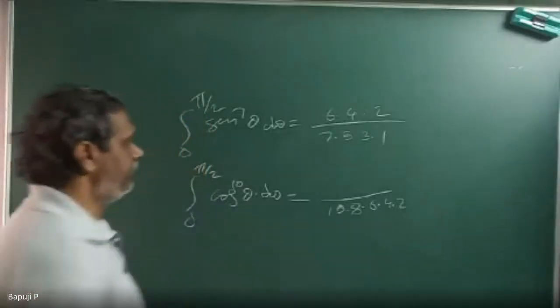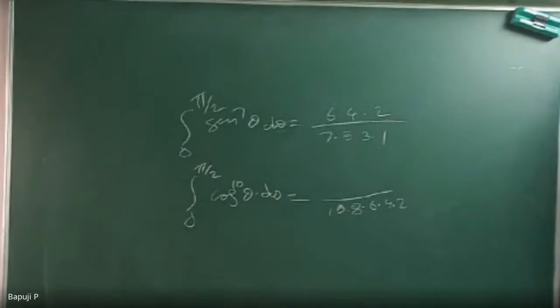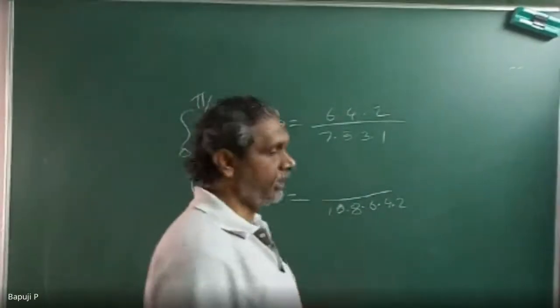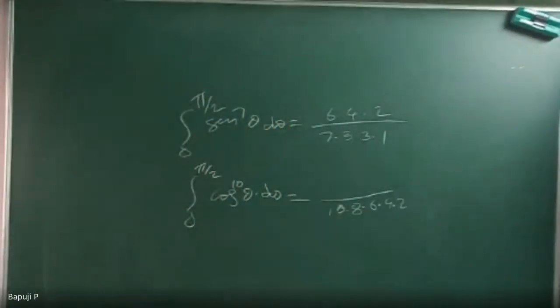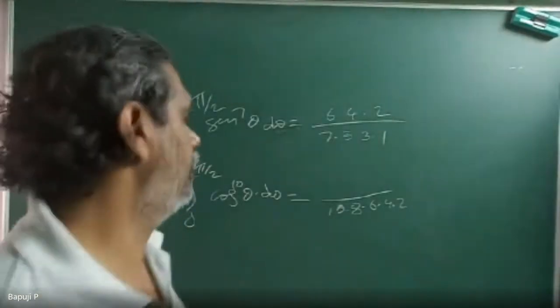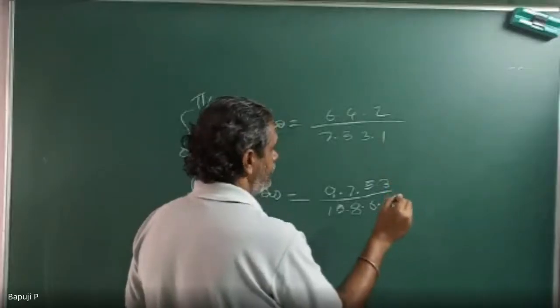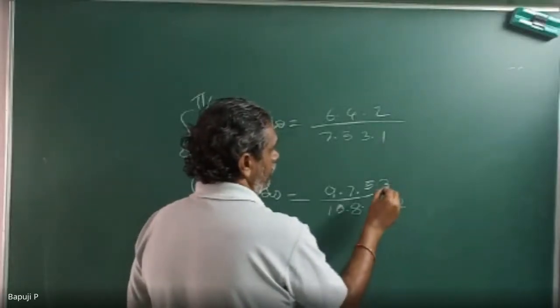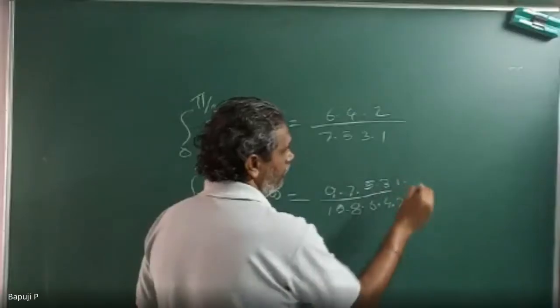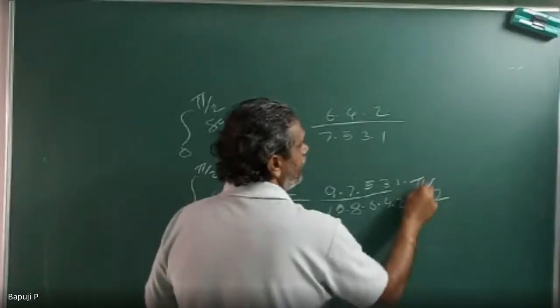Now 9, then 7, then 5, then 3, then 1. And 6, after 3, 6, 1, sir. 1 into, will come, pi by 2. Very good. Even power means you can write pi by 2.